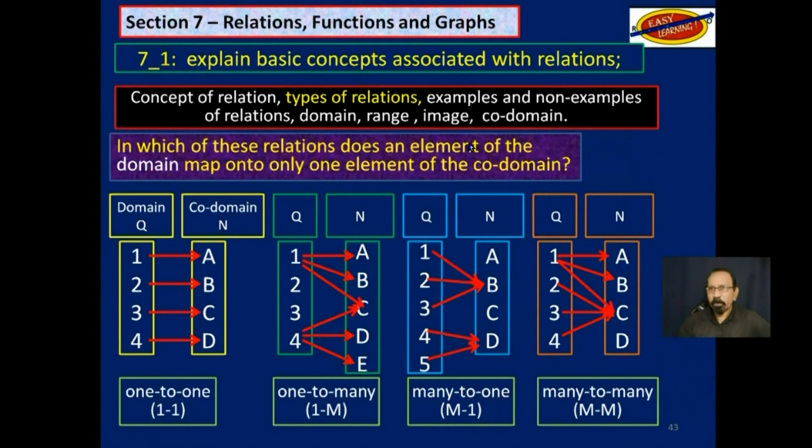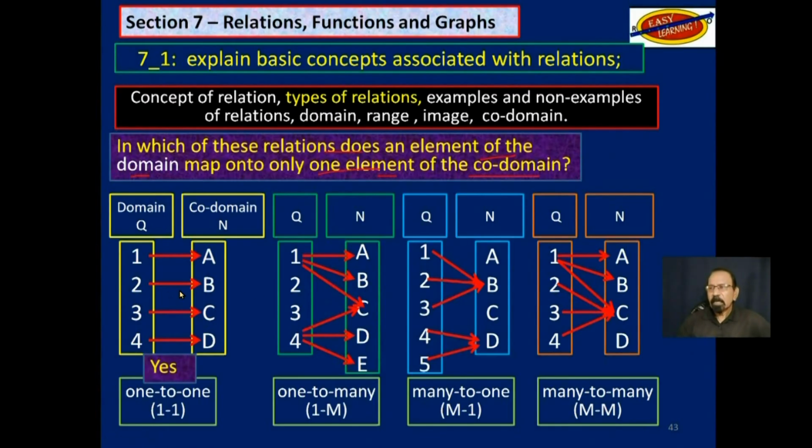Now, we are going to go a little step further. We will not use this right now, but we will need it as we continue. Now, in which of these relations does an element of the domain map onto only one element of the codomain? Which of these?